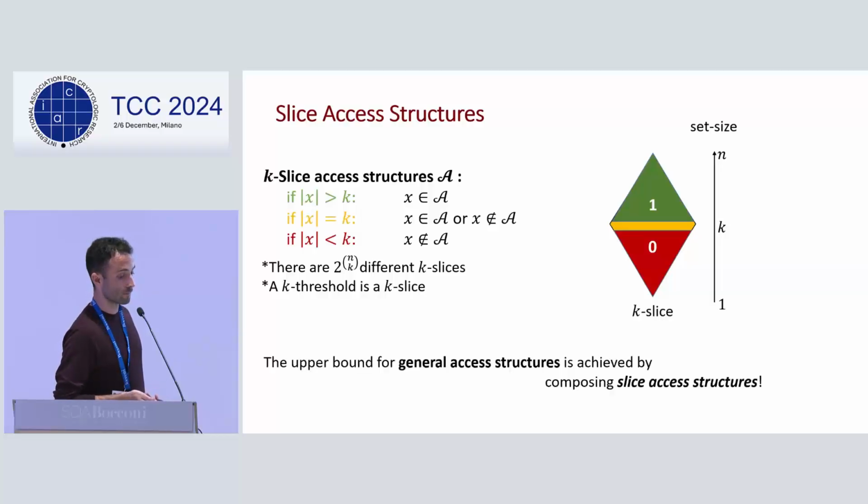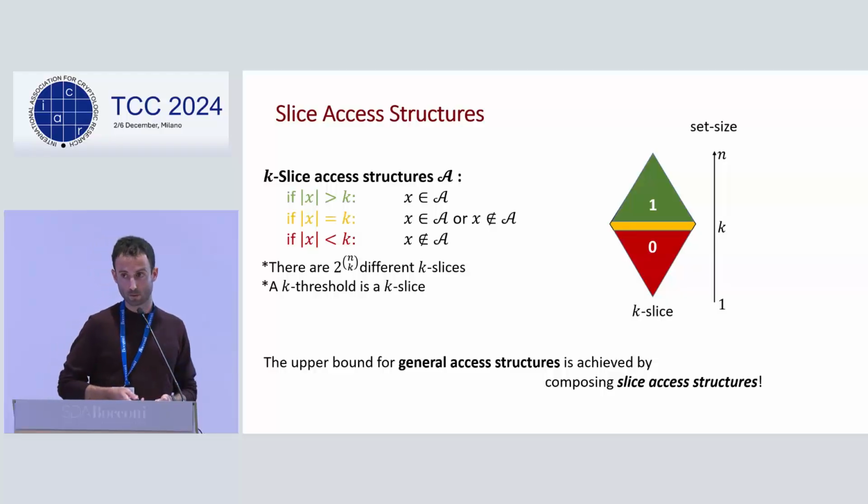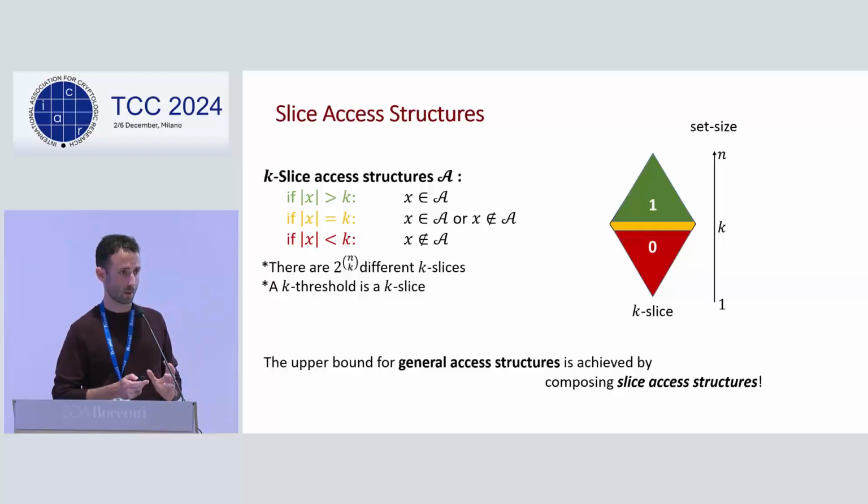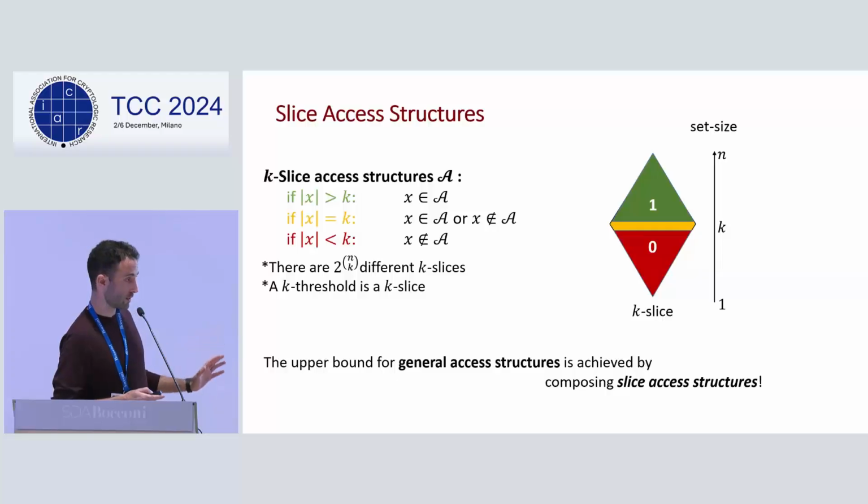And as I hinted before, it turns out that all known upper bounds for general secret sharing, other than the naive one of 2 to the n, that went below it, are based on first realizing slice access structures very efficiently and then composing them together in some sophisticated ways. So this is the reason why they interest us.